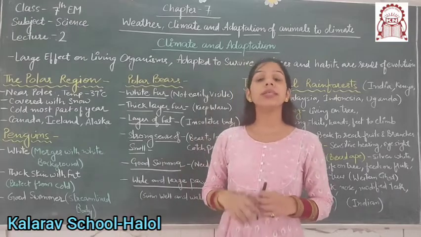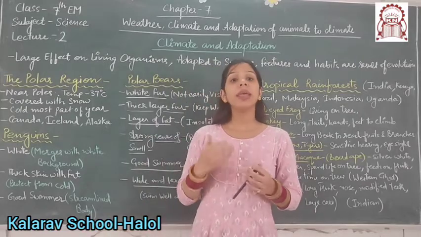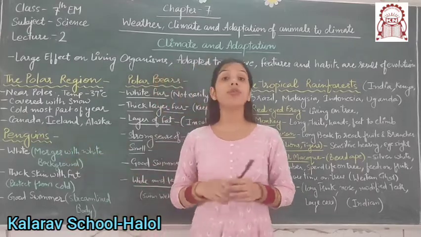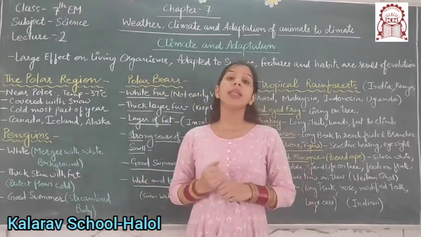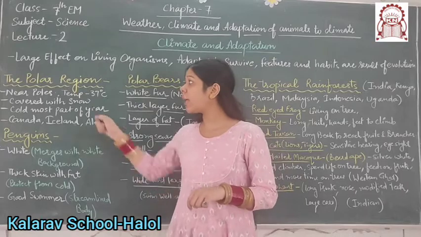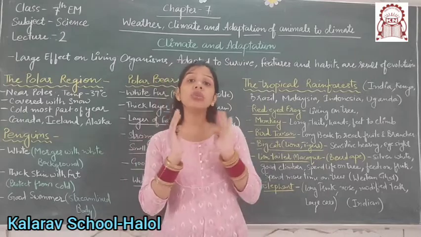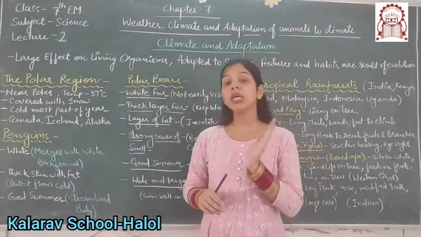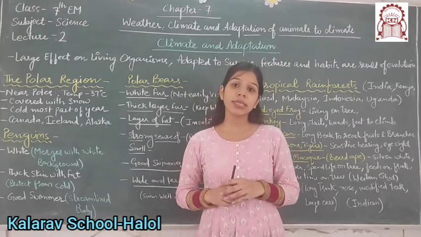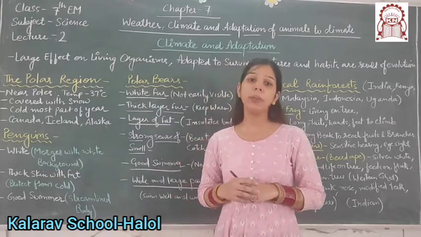The polar region is the region near the poles, that is the South Pole and the North Pole. The main countries in the polar region are Canada, Ireland, Alaska of USA, Netherlands and Norway. Polar regions have temperatures of minus 37 degrees Celsius. These regions are mostly covered with snow. The sun does not set at the poles in summer, and in winter the sun doesn't rise. So we can say that the polar regions are cold places.